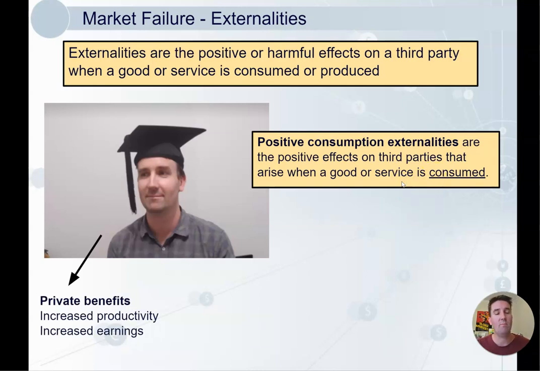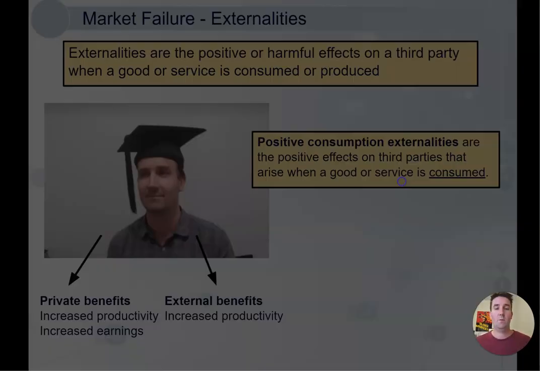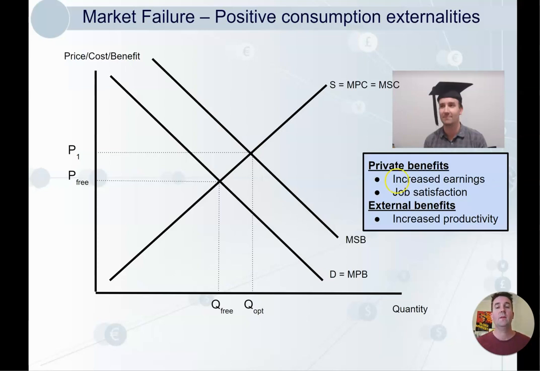Now, of course, I get private benefits when I get an education, right? I get increased productivity from my increased skills and knowledge, and therefore I get increased earnings more likely, right? That's why I get education. However, there are also external benefits to third parties, so not me. They get the benefits of my skills, experience and knowledge, so they get increased productivity as well. That benefits other people who aren't me, right? We're going to look at that on a diagram.